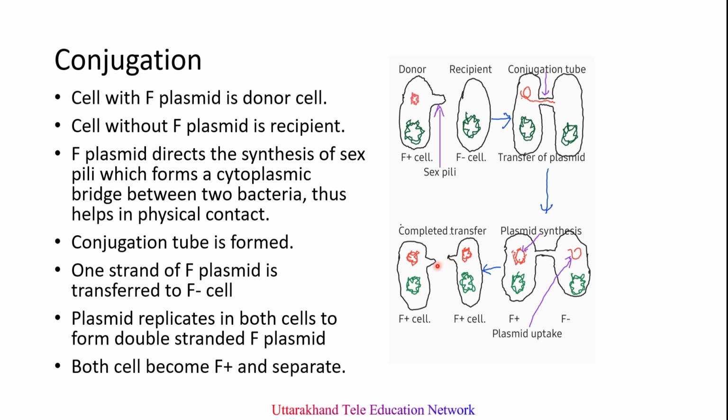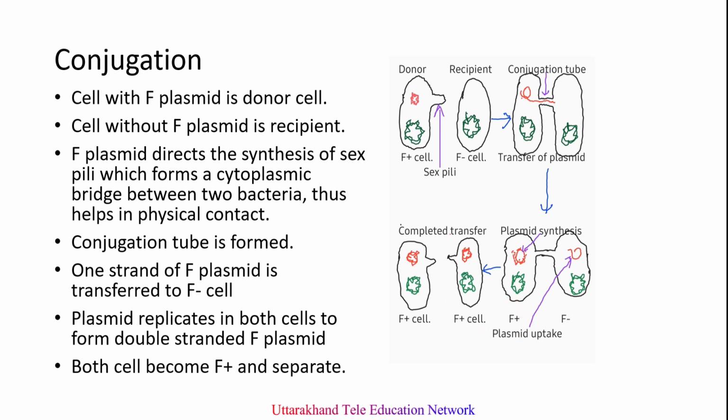The result of conjugation is that both cells are F plus cells. The recipient cell also contains a copy of the F plasmid, so it can also act as a donor and carry out the same cycle again.